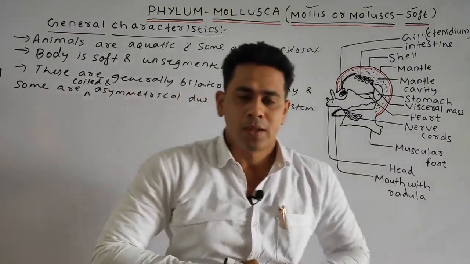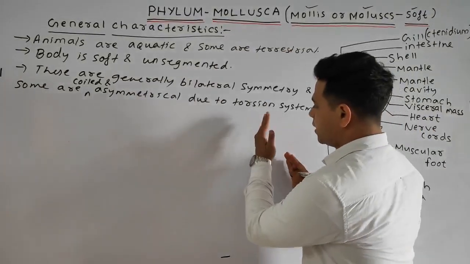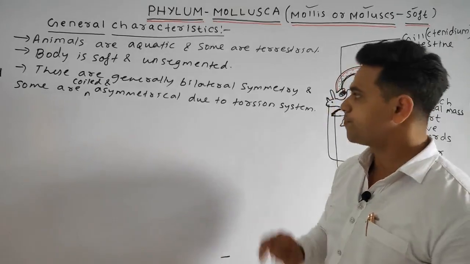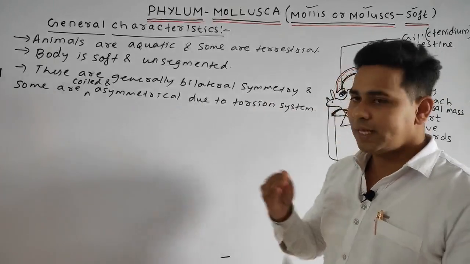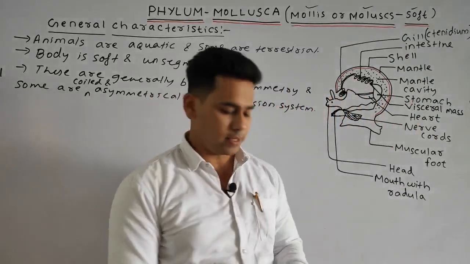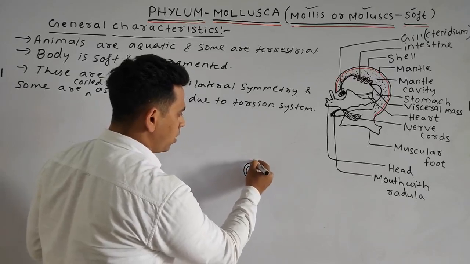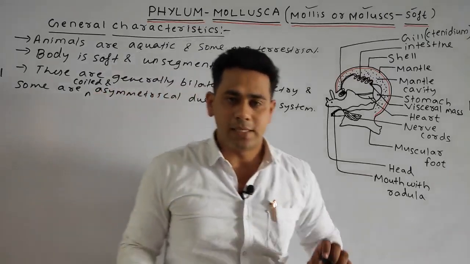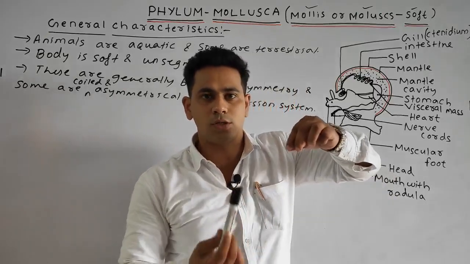See students, in the case of some Mollusca, if one plane passes, it divides the body into right equal halves and left equal halves. Some are asymmetrical due to their coiled nature and the torsion system. Torsion system means what, students? It means the animals reside in a coil manner. This is called torsion. The body is present in a coiled manner, in a torsion system.